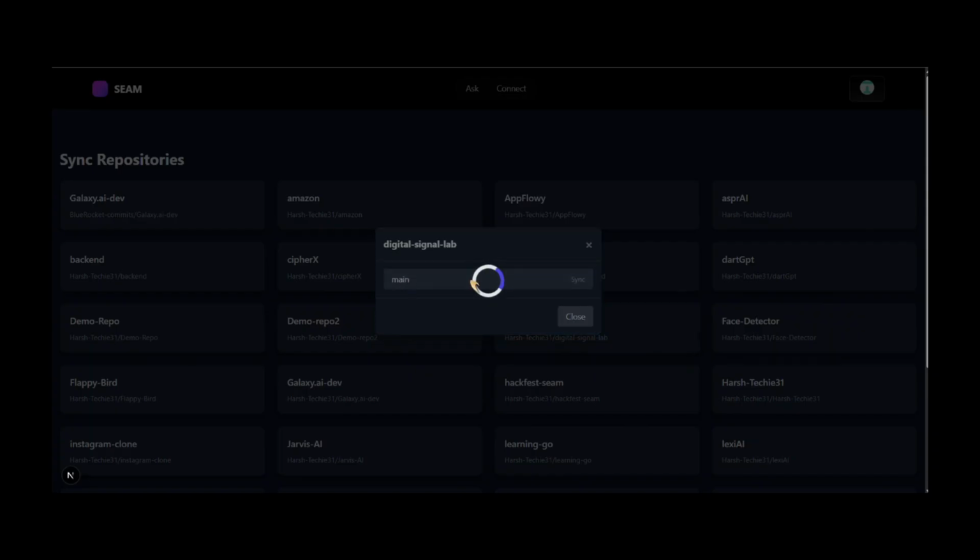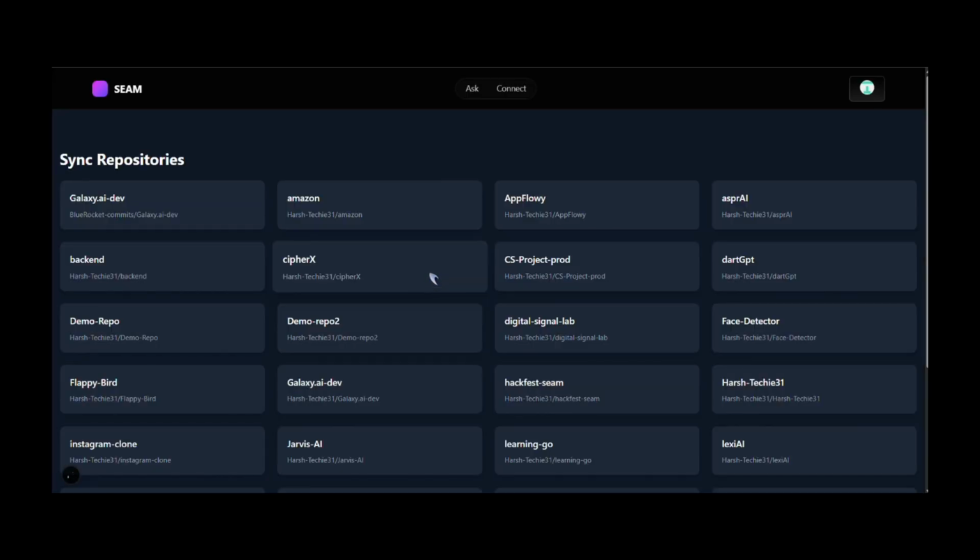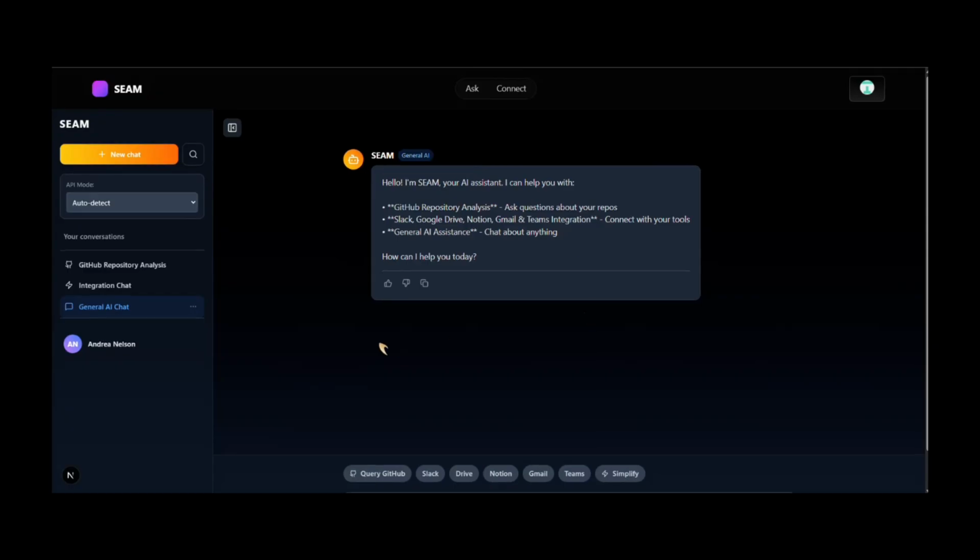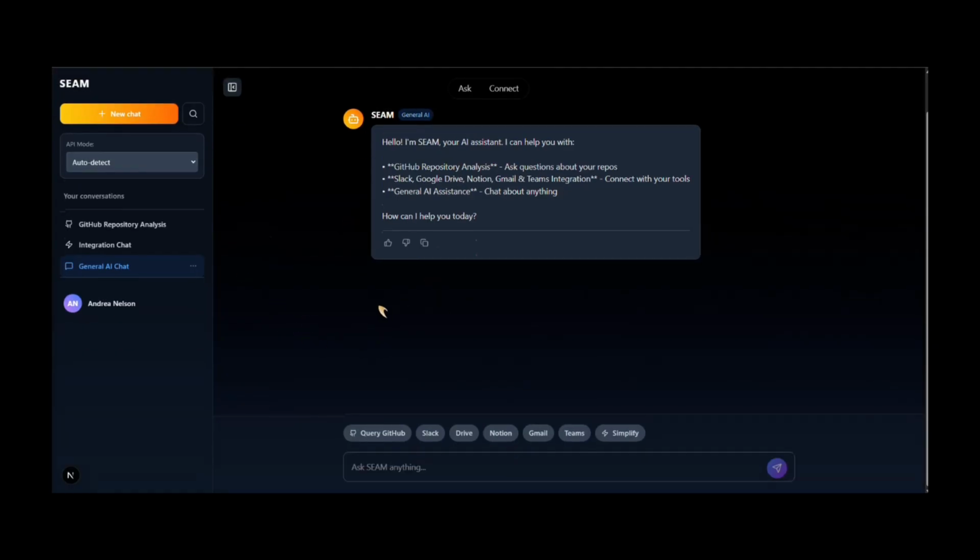Then all the code of this branch will first be chunked, and the embeddings of those chunks will be saved in our database. And then we can ask any natural language queries upon it, and we can get direct answers. So let's wait while it fetches and saves all the chunks. As we can see, it is finished, and now it will take us to the ask page, which is our chatbot or the main platform UI.